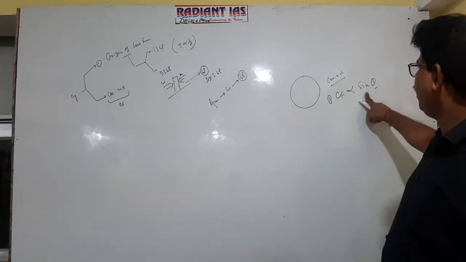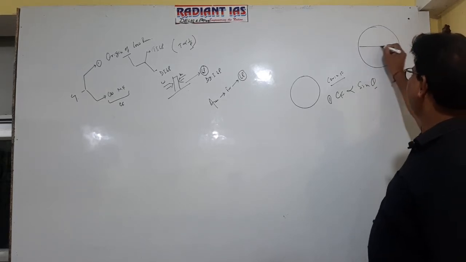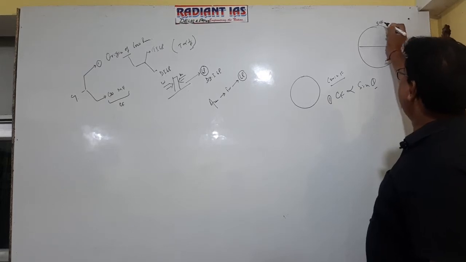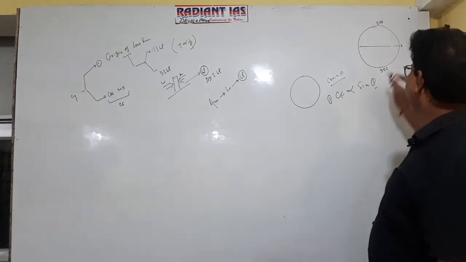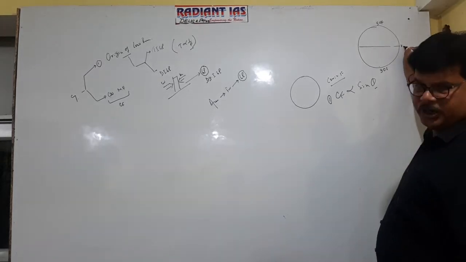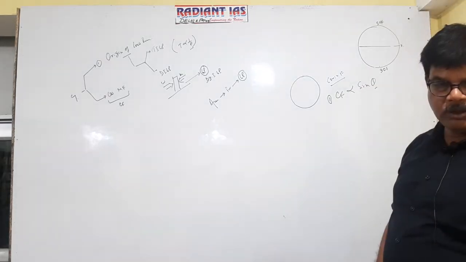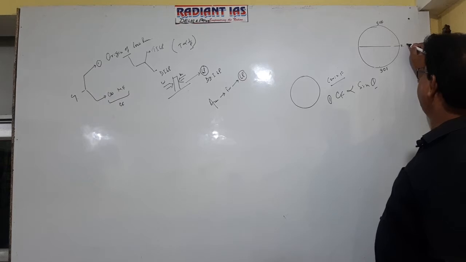This is the first law. It means if this is the earth surface, this is 0 degree, this is 90 degree north, and this is 90 degree south. So the latitudinal value of the equator is 0 and the latitudinal value of the pole is 90. So at the equator Coriolis force is sine 0, which is equal to 0.